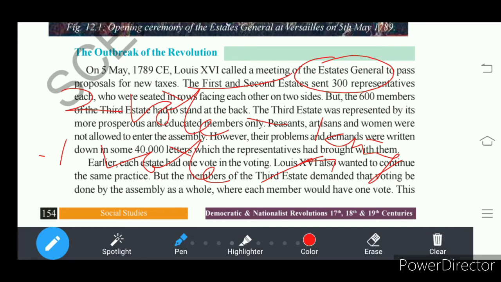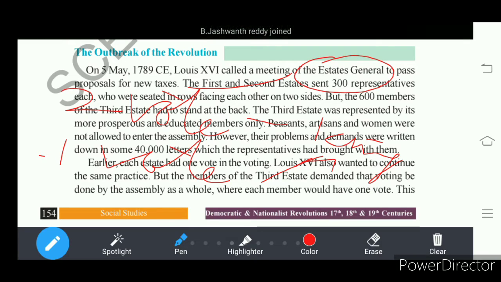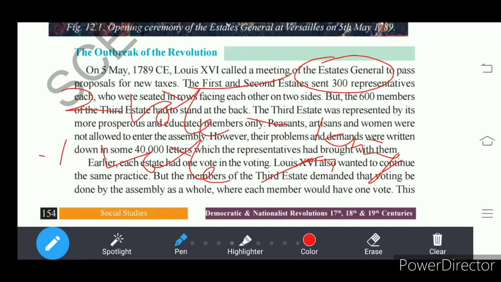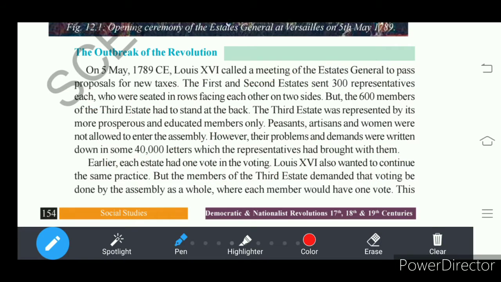Understand? So by 1789, a new middle class had emerged in the middle of the 18th century. This middle class consisted of intellectuals like lawyers, teachers, doctors, and other professionals. They wanted voting to be done by the whole assembly instead of the old trend that I just described.